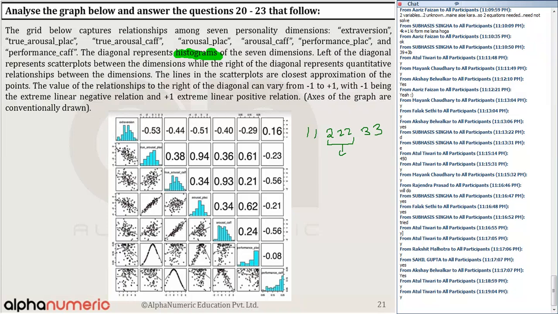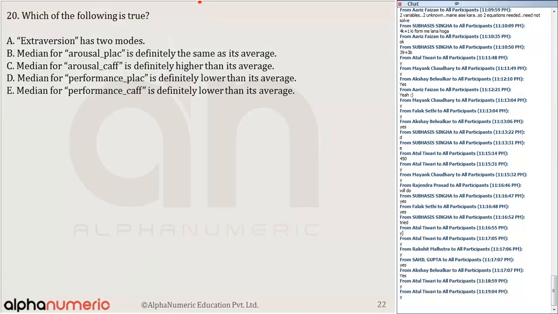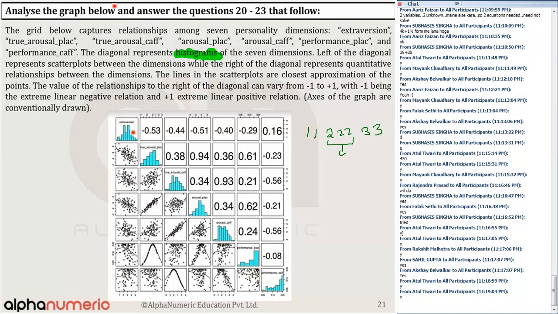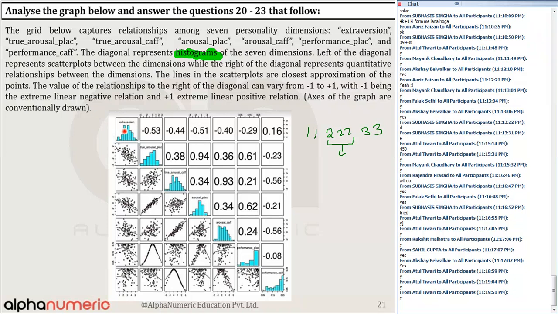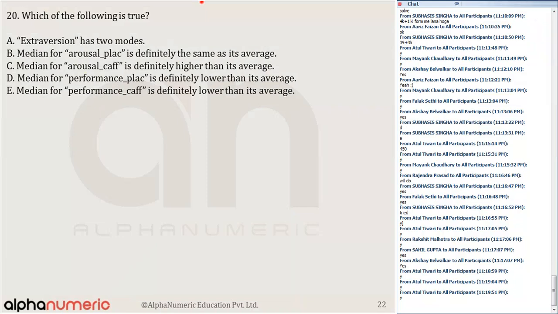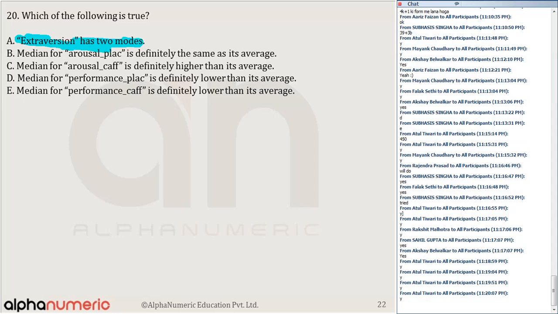So the first statement says that extraversion has two modes. That's right. You can see two of them are repeating the same number of times. Yes or no? Two values are repeating the maximum number of times, and the frequency of both is the same. So that's why the correct answer for this question number 20 is option number A, that extraversion has 2 modes. Is that clear to all of you? Please respond.